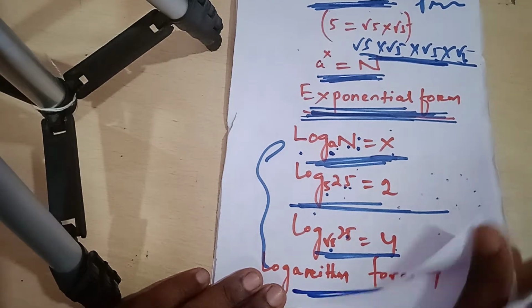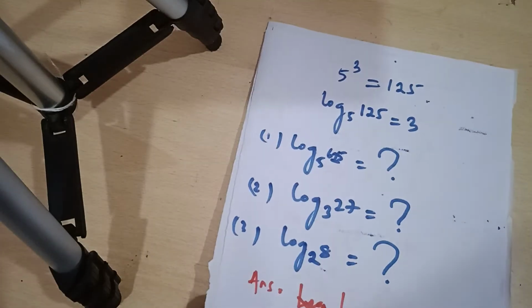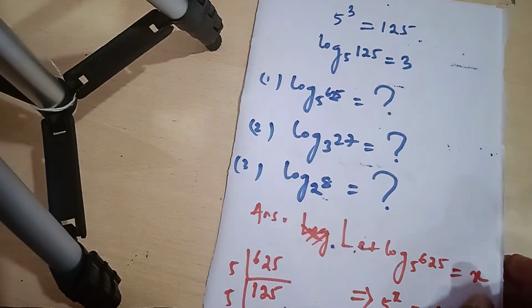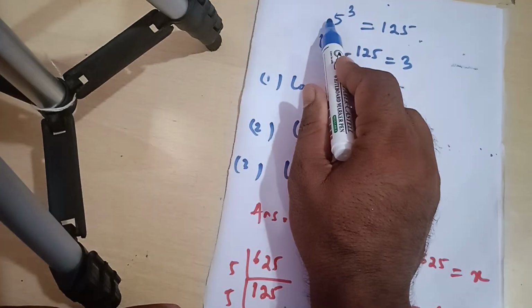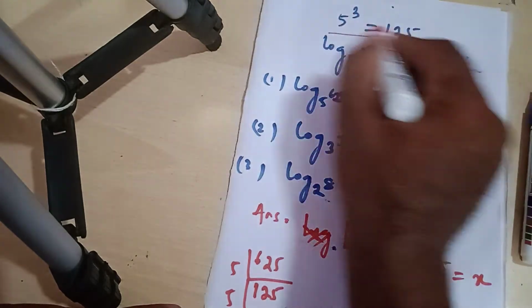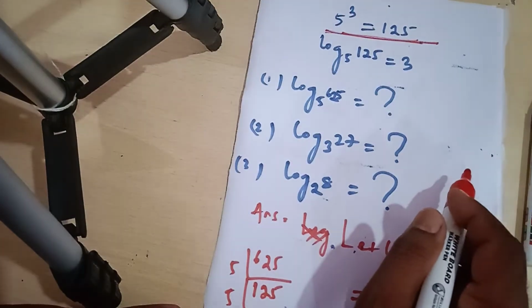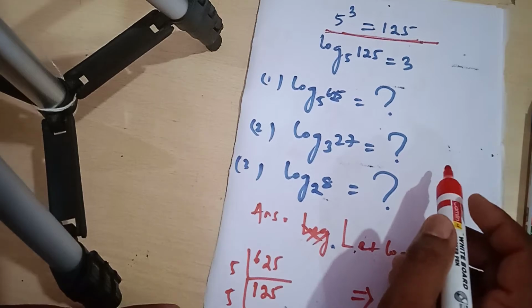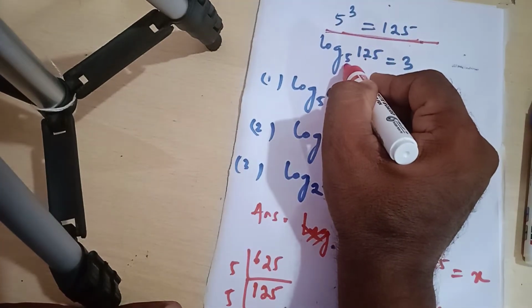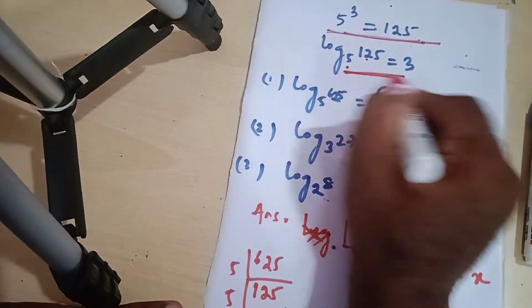Again, my dear students, I can express it once again. 5 to the power 3 is equal to 125. This is exponential form, and in logarithmic form, log 125 to the base 5 is equal to 3.